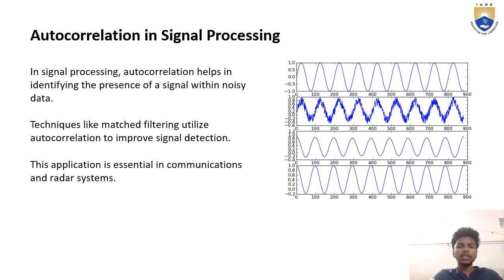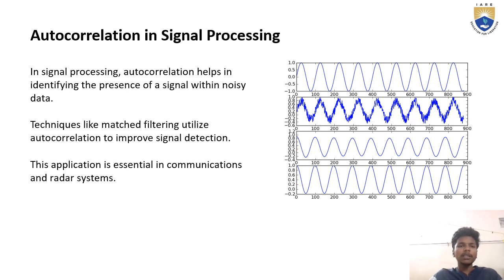This application is essential in communication and radar systems, because of the autocorrelation of a signal in the presence of noisy data. This is mostly used in radar and communication systems.